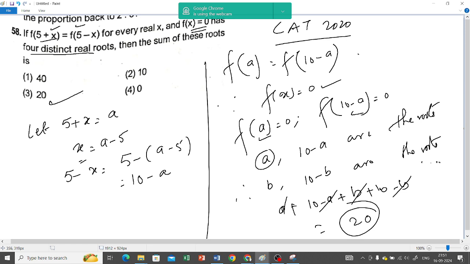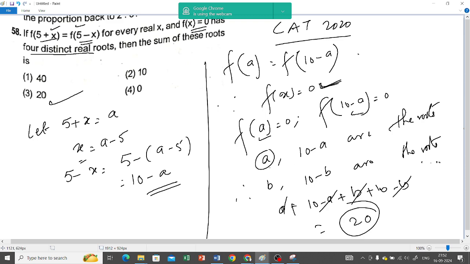Did you understand? There are two things given. One is f of 5 plus x equals f of 5 minus x, and f of x is 0. So 5 plus x is equal to a, that means x equals a minus 5. Then 5 minus x is 5 minus (a minus 5), so 10 minus a. Now it is given that f(x) is 0, right? If f(x) is 0, then f of a is also 0, f of 10 minus a is also 0, so a and 10 minus a become the roots.